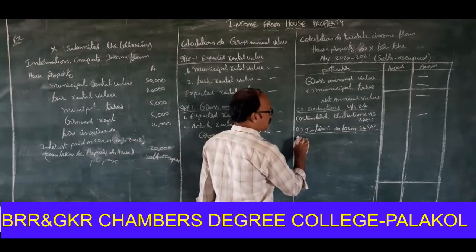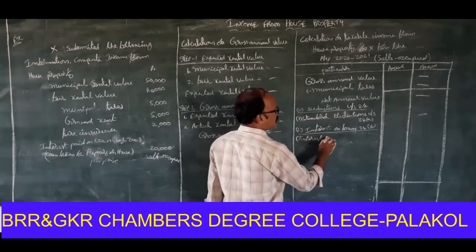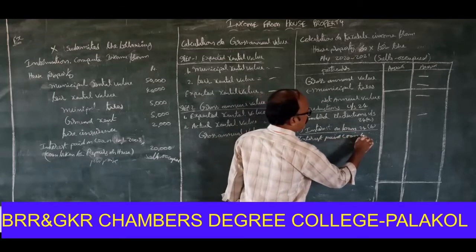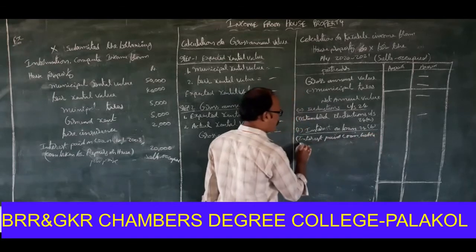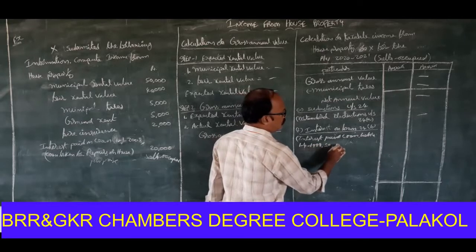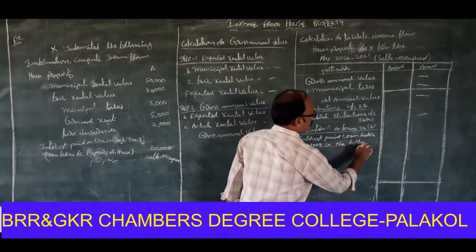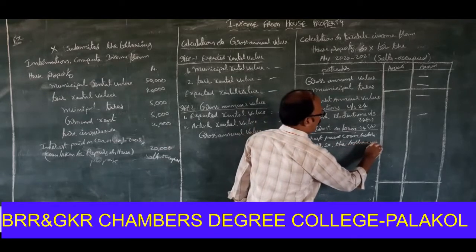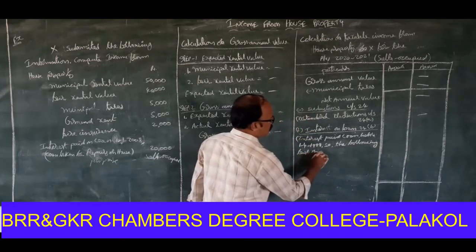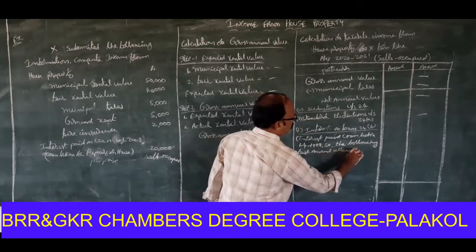Interest paid on loan before 1/4/1999, the following least amount is allowed as deduction.